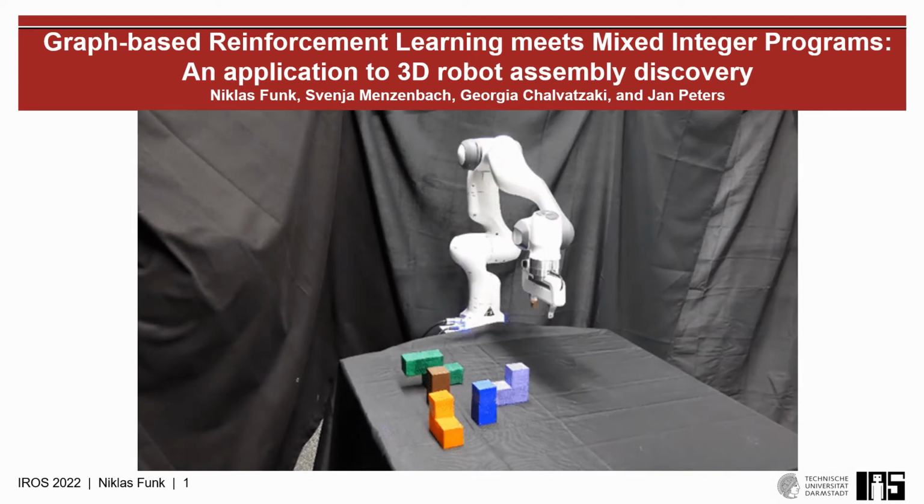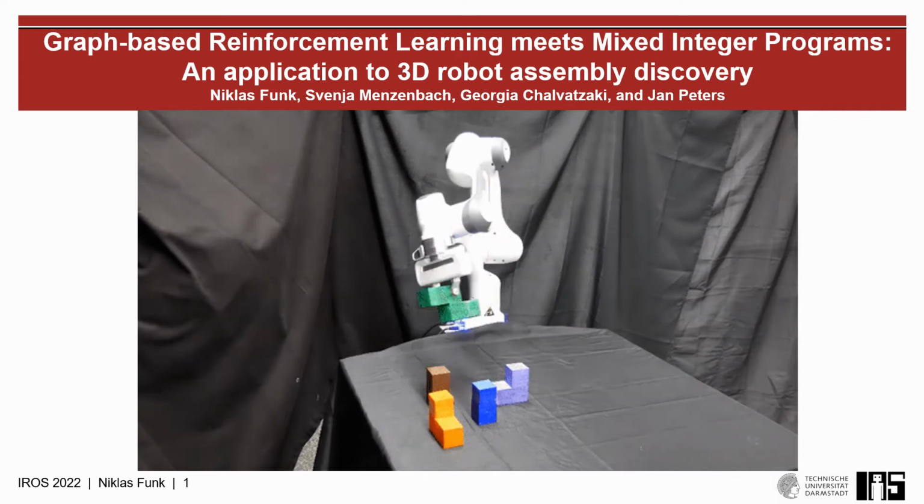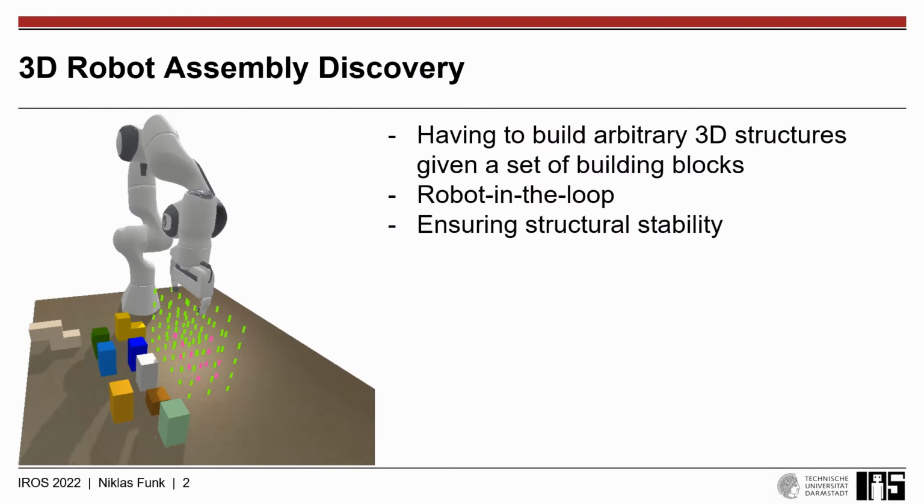Our work on graph-based reinforcement learning meets mixed integer programs, an application to 3D robot assembly discovery. 3D robot assembly discovery is the task of having to build arbitrary 3D structures given a set of building blocks while considering the robot in the loop. Additionally, we have to ensure structural stability throughout the whole construction process.